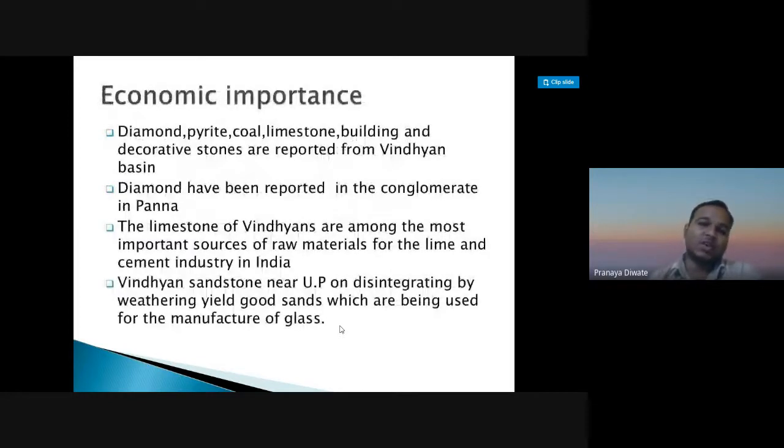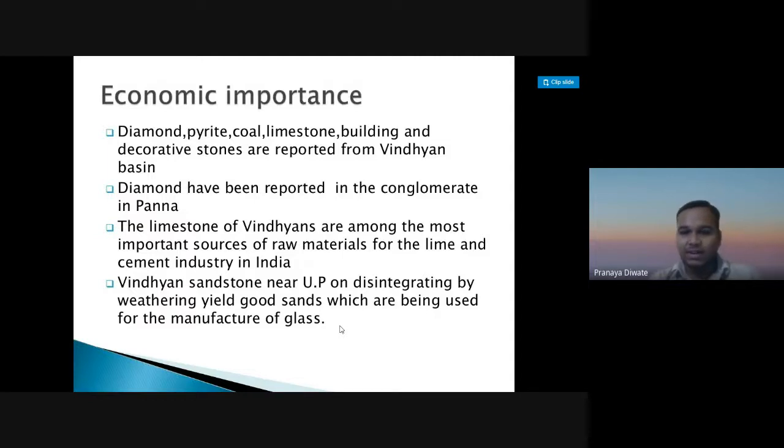What is the economic importance of this mineral? So diamond, pyrite, coal, limestone, and decorative stone are reported from the Vindhyan basin. Diamond has been reported in the conglomerate in the Panna. The limestone of the Vindhyan is among the most important source of raw material for the lime and cement industry in India.